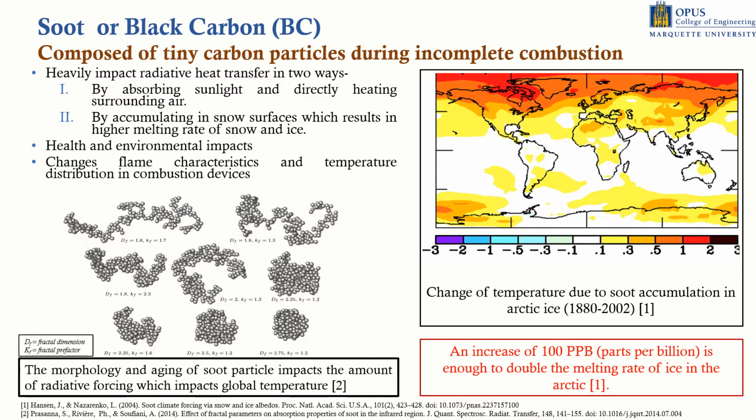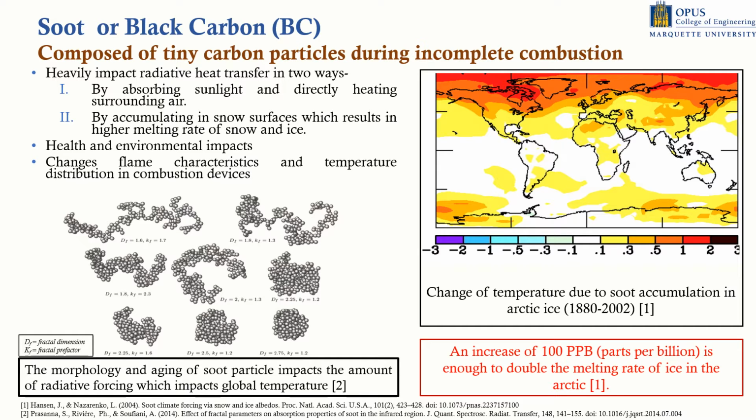Number one, by absorbing sunlight and directly heating the atmosphere. Number two, by accumulating in the snow surfaces, which results in a higher melting rate of Arctic ice. In the right hand side figure, I am showing a global map of temperature increase because of soot alone between 1880 and 2002. As you can see, the rise in temperature is significantly higher in the Arctic regions. Even with an increase of 100 parts per billion of soot, the rate of ice melting can increase by double or even more if we consider positive feedback effect.